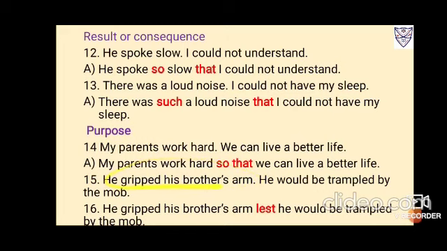He gripped his brother's arm. He would be trampled by the mob. So why did he do it? Because he gripped his brother's arm lest he would be trampled by the mob. If he might not have gripped his brother's arm, he might have stumbled.